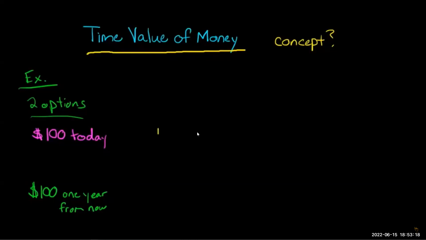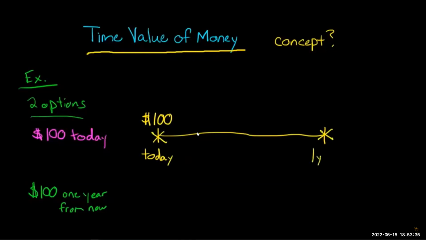Now let's illustrate this with a little timeline. In this option, we're getting the $100 right here, which is today. And over here is 1 year from now. Now let's go down to our other option, and we'll have a little timeline. Again, right here is today, and you're not getting anything today. There's nothing here because you're getting it 1 year from now. You're going to be handed $100 right here.